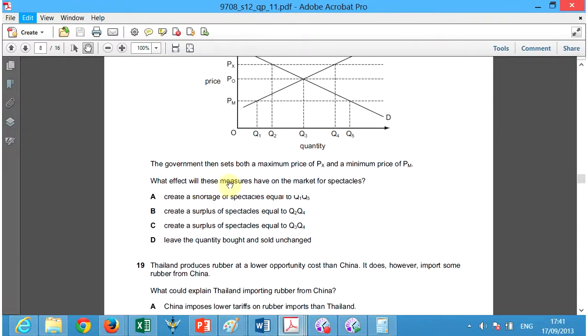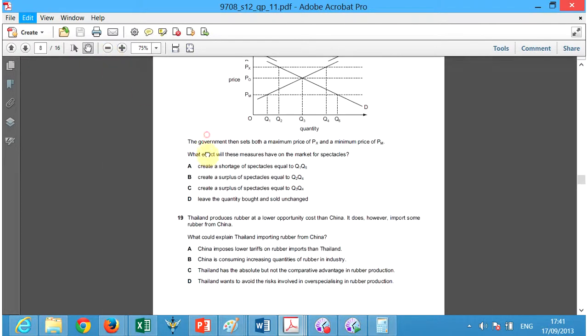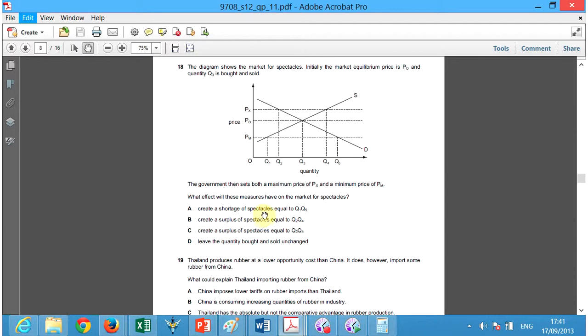So we look for the answer. What effect will these measures have on the market for spectacles? We look at A, create a shortage of spectacles equal to Q1, Q5, which is here, Q1, Q5. This shortage, they're talking about this space from here to here. No, that's not the case because we're producing here. The price is above the minimum and below the maximum, so we're here.